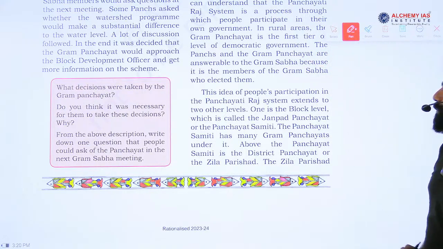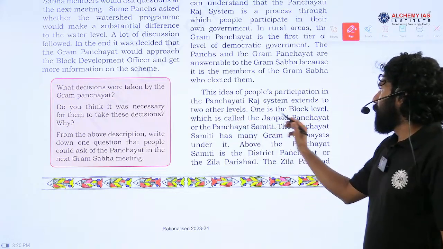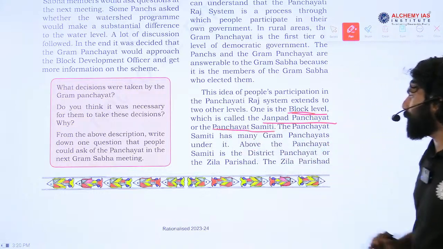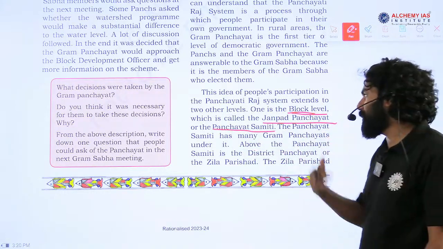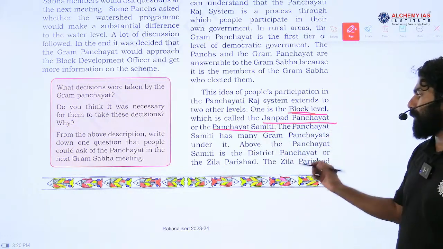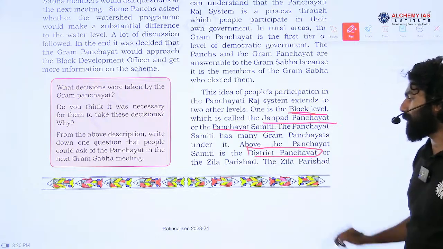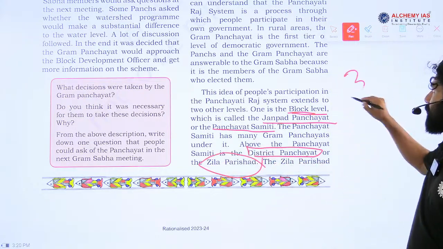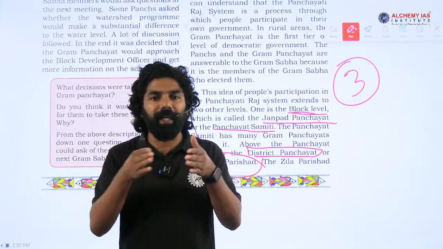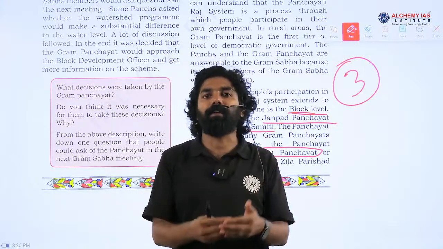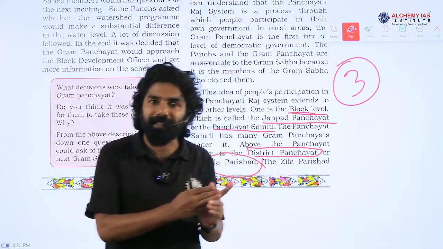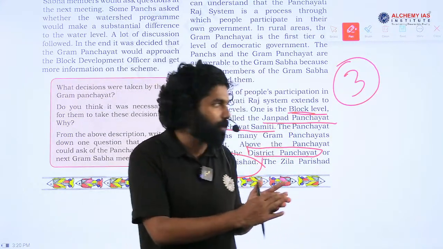Another level is the block level, where the Panchayat is called Janpad Panchayat or Panchayat Samiti. Different names are given depending upon which state you belong to. Then at another level we have the district level Panchayat or Zilla Parishad. These are the three levels of the Panchayat, also called the three-tier system. So in the Panchayati Raj system in India, we have three levels of government: village level, the intermediate level known as Block Panchayat, and at the district level the District Panchayat or Zilla Parishad.